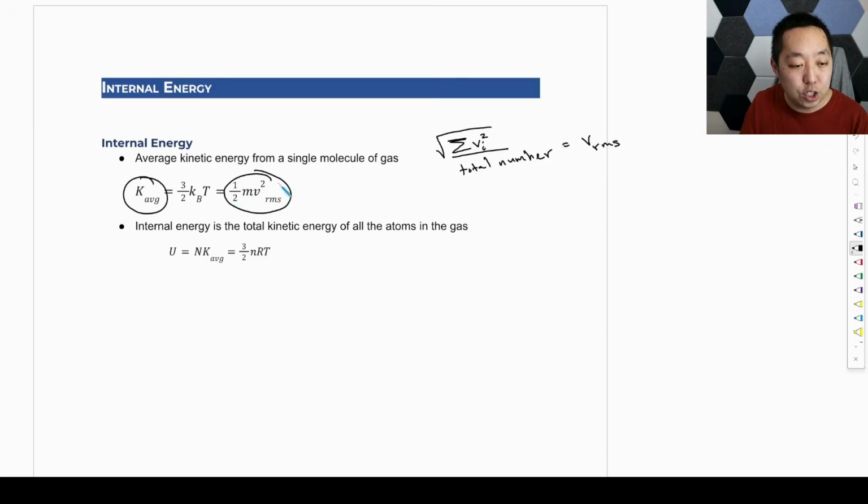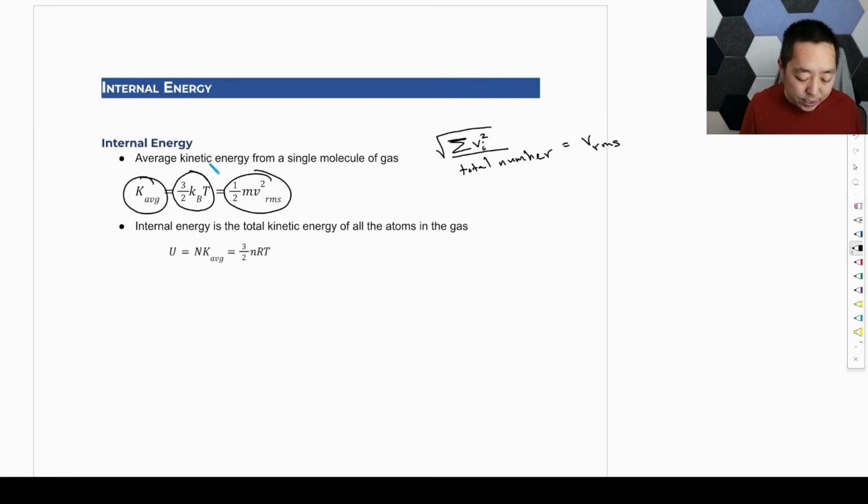So it's an average, right? It's also given by this formula, 3/2 kB times T. And this is directly relating that the average kinetic energy is related to the temperature of the gas. So what is the average kinetic energy of the gas? It doesn't matter how many molecules there are. It's 3/2 times this constant times the temperature. The temperature is proportional to how much kinetic energy there is.